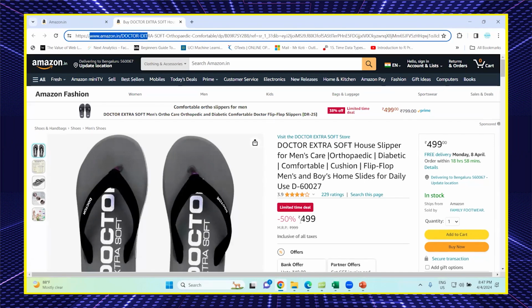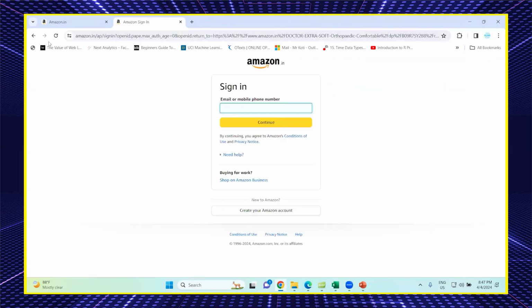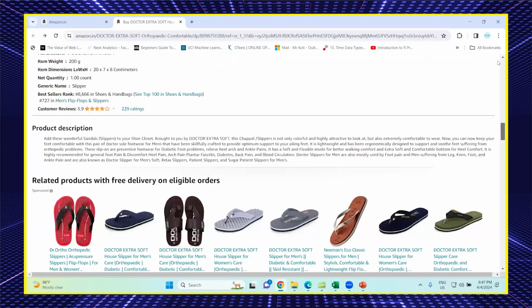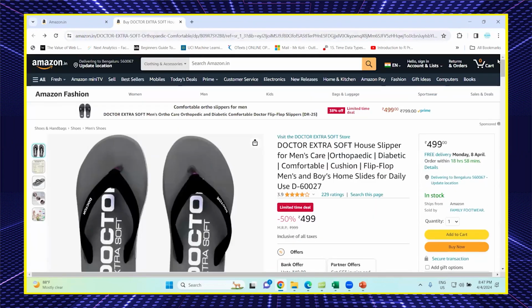I have not logged in, let's say I don't have an account, but when I order this product, it automatically gives all the information. Where does it go? After 2 or 3 days, maybe within 1 day, or even the same day, you get the product delivered. But someone has to deliver it. The system cannot deliver to us. Someone has to come to our home and deliver the product.